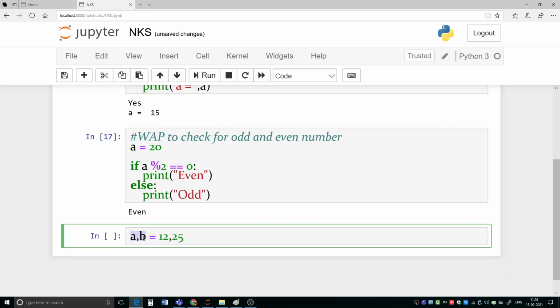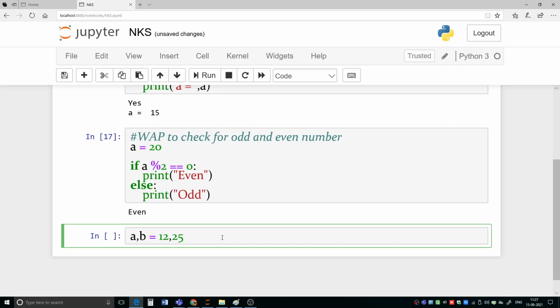Multiple variables are there on the left side and multiple values are there on the right side. These values will be assigned to the corresponding variables. So 12 will be the value of a and 25 will be the value of b.